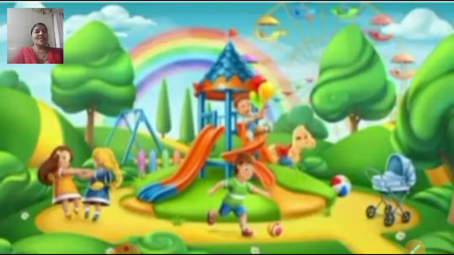We enjoy so much. We get fun and happiness when we are playing in the garden. We can also see a beautiful rainbow in this picture. The garden looks very beautiful, children. So the garden is a very beautiful place where we can go for walking, for playing, for our enjoyment.